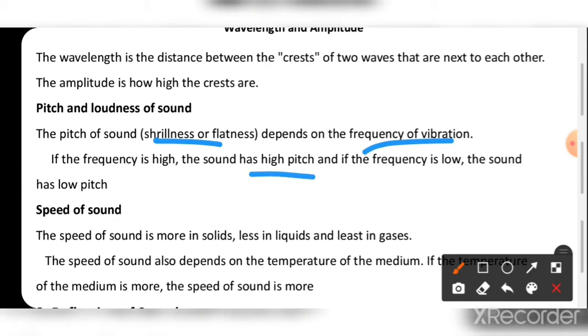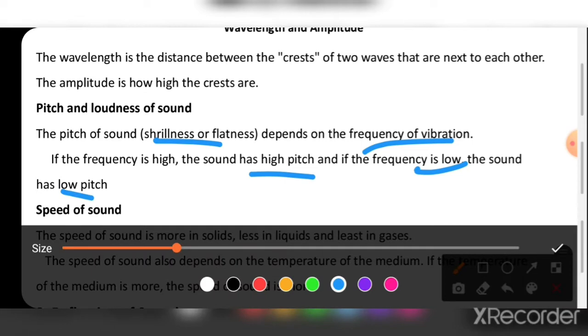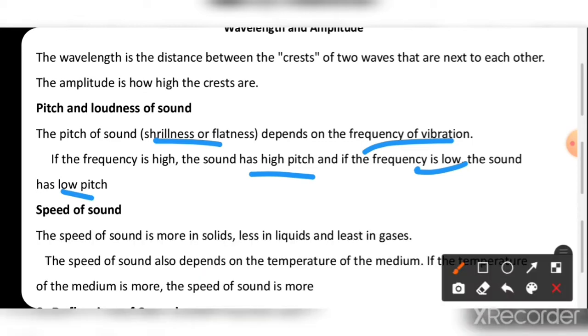If the frequency is high, what will the sound pitch be? It will be high. If the frequency is low, what will the sound pitch be? Low. Okay, if the frequency is high then the sound pitch is high, and if the frequency is low then the sound pitch is low.